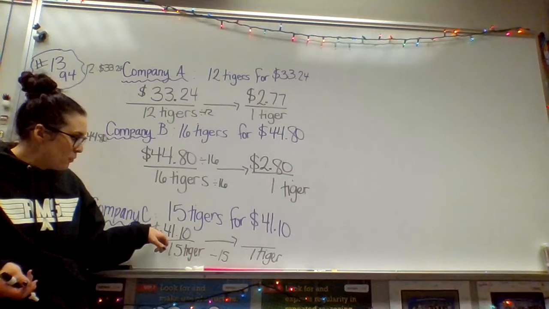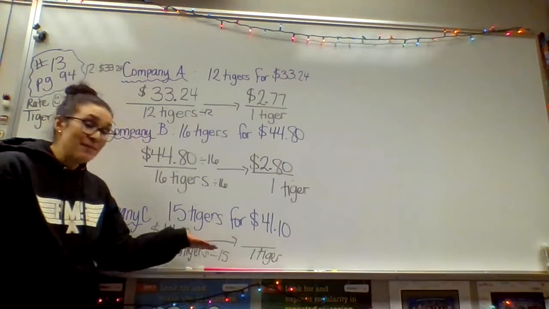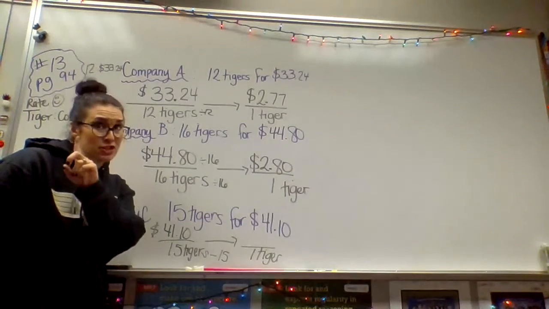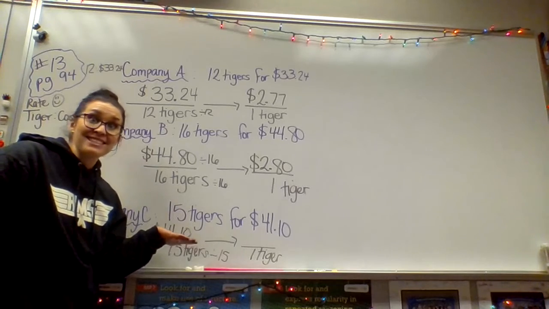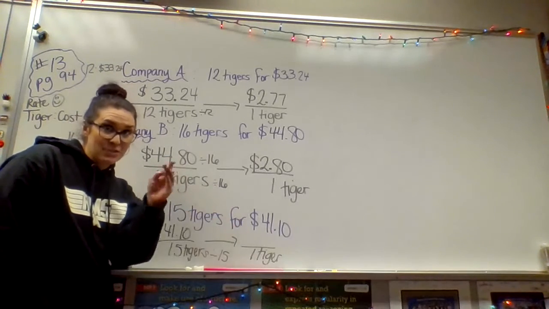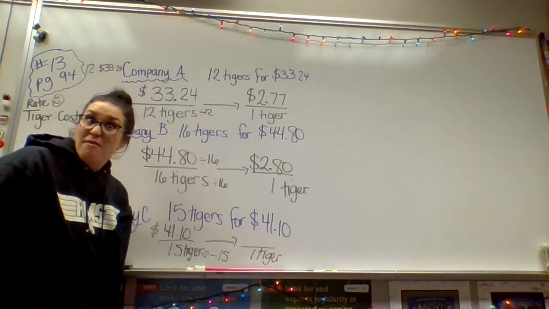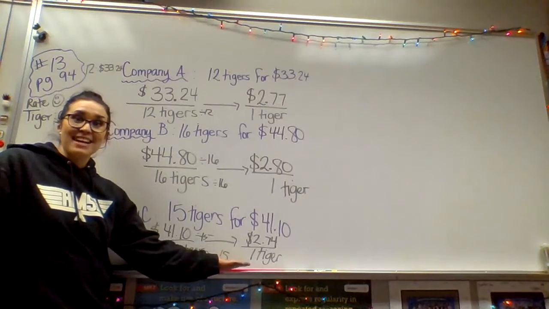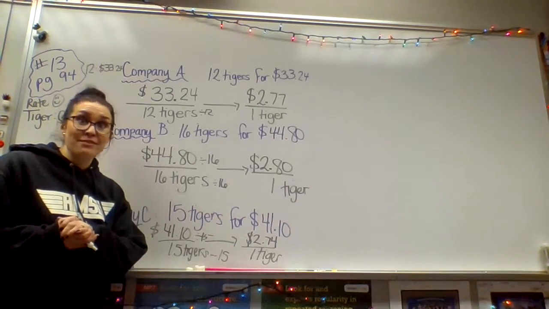So we start out with $41.10 for 15 tigers. Mrs. Schlecht wants to divide that by 15 so I can find out how much it costs for just one tiger. So I'm going to take $41.10 and also divide that by 15 because remember, my friends, whatever I do to the bottom, got to do that at the top as well. Got to keep it equal, got to keep it fair. All right, and when we do that math, my friends, we find that one tiger from company C costs $2.74.